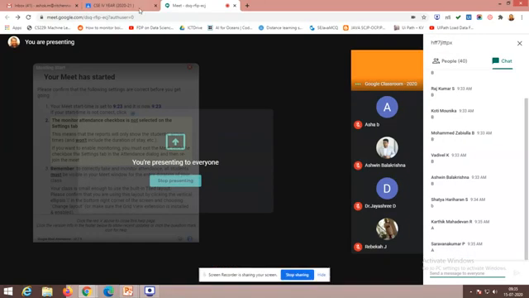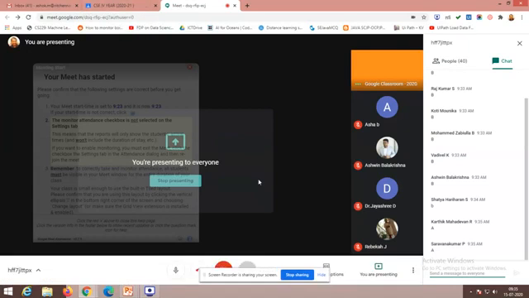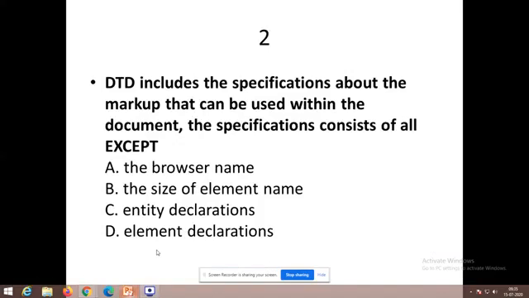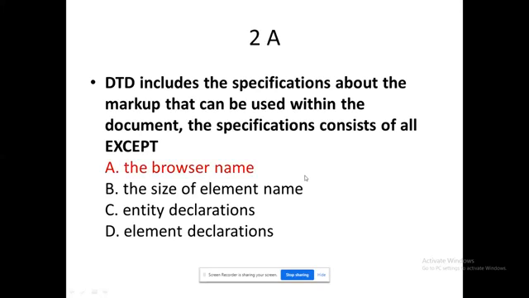So option A, two members have responded for this. So the answer is option A only, exactly. Because the rest of the things we will use in the DTD syntax while we declare. With DTD syntax we will mention the root name along with the sub child's name, and we will specifically mention each and every node with its corresponding data type, PCDATA.